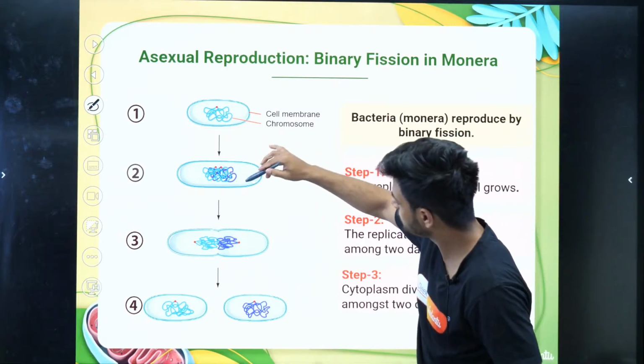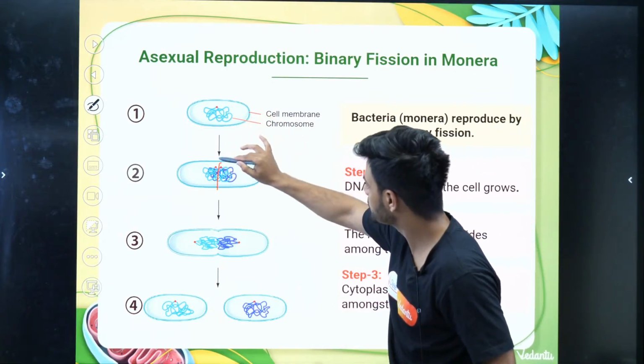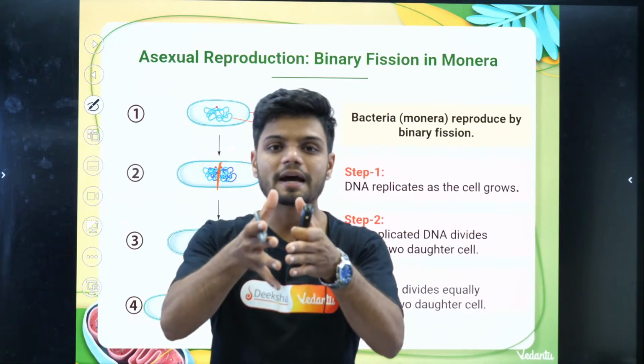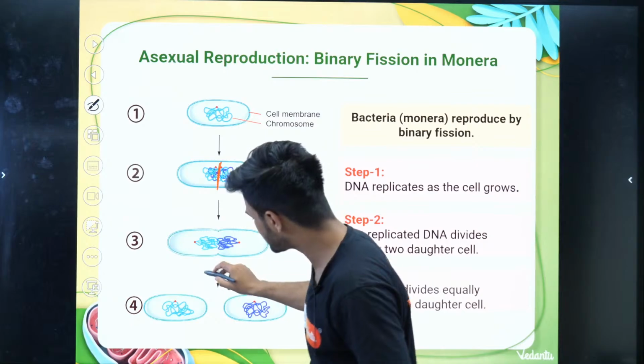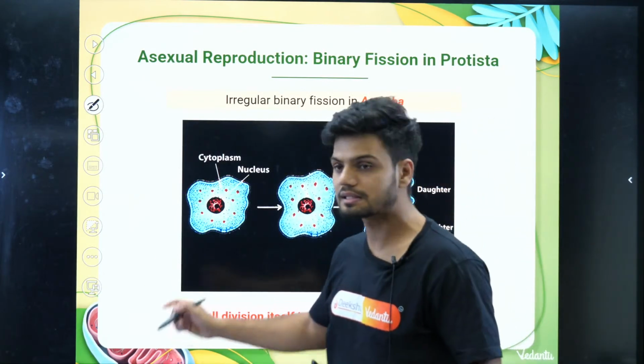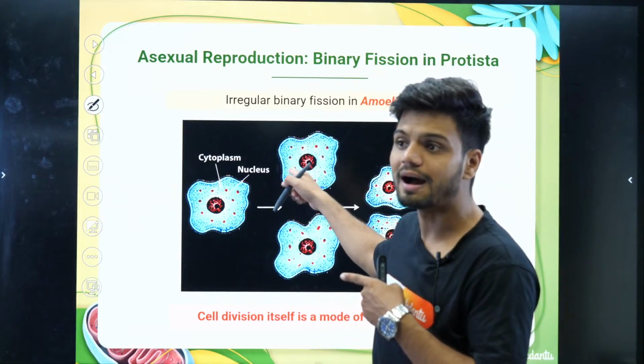Now, next point. Here, can you see, again they are mentioning the same thing. First the nucleus is dividing. Yes, first the DNA is dividing. Once the DNA is dividing, then the cytoplasm is dividing. Then we finally have the 2 daughter cells. This is binary fission with the help of animation.